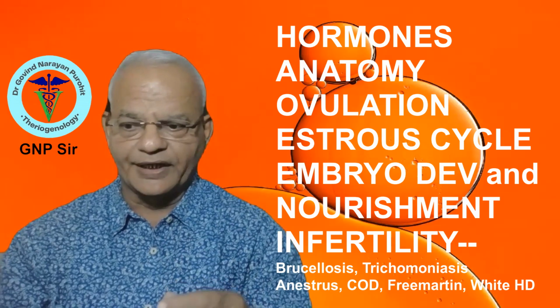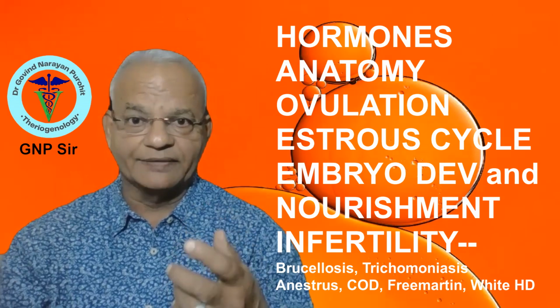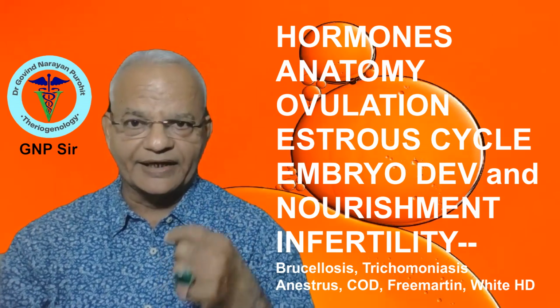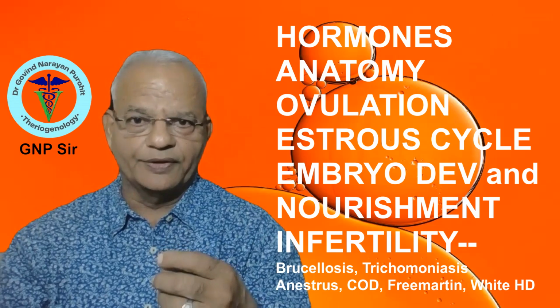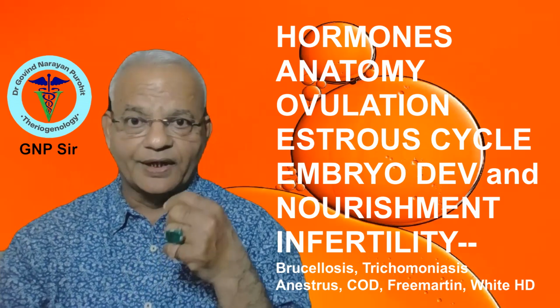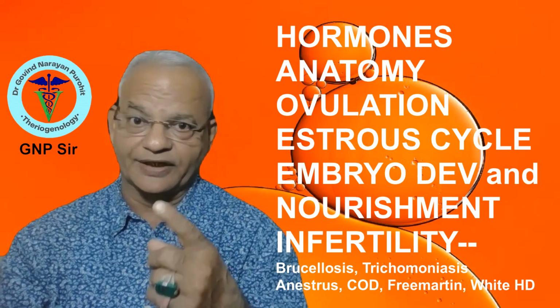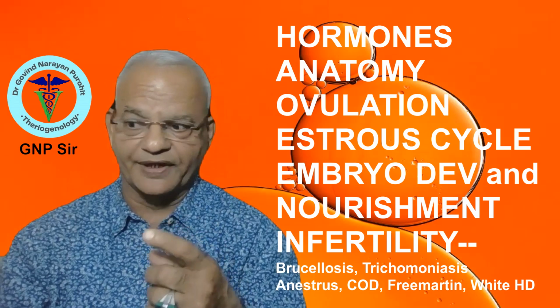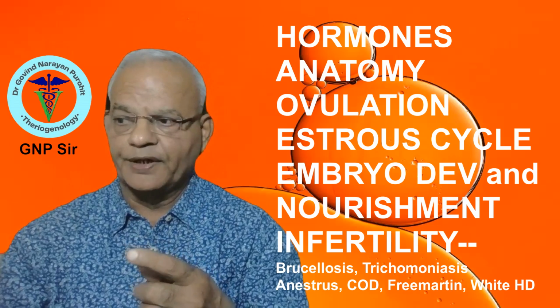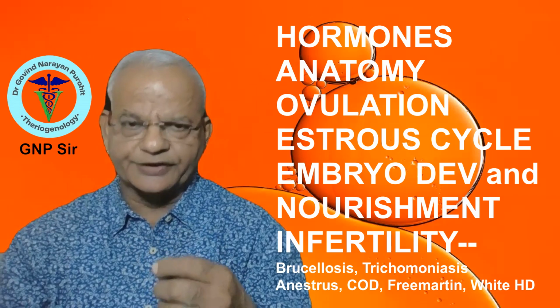Then questions also arise from the mechanisms of ovulation, the mechanisms of embryo development and embryo establishment, and frequently from the estrus cycle. That is very important, so read it very carefully. We will discuss one by one.